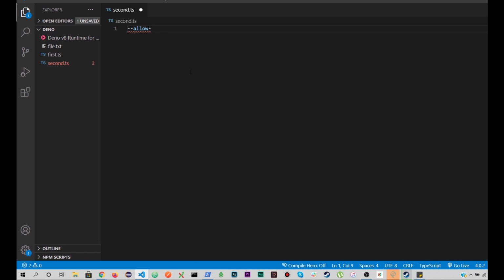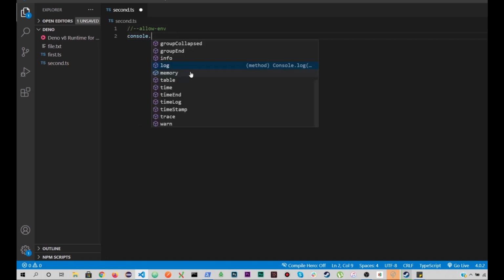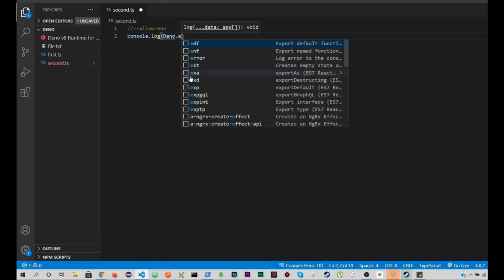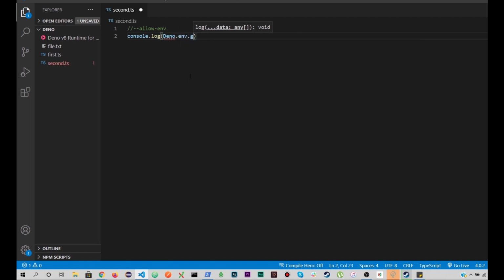So let's say we have another flag called allow-env. Let me comment this up, right? And to actually test this out, let's see that we have the Deno variable accessible and get, and if I run home, this actually lets me access my home directory.